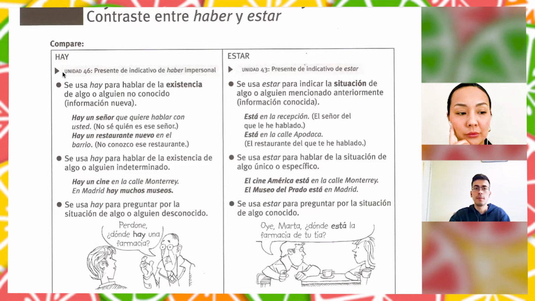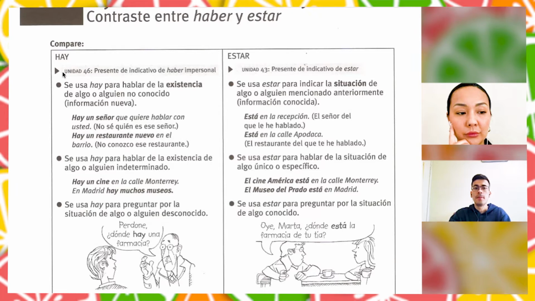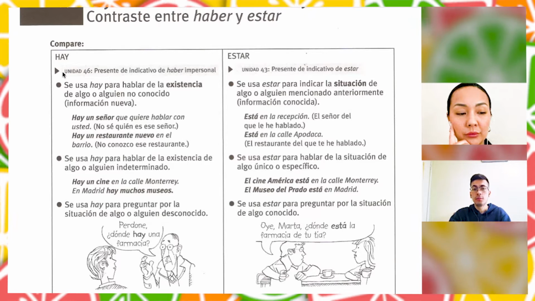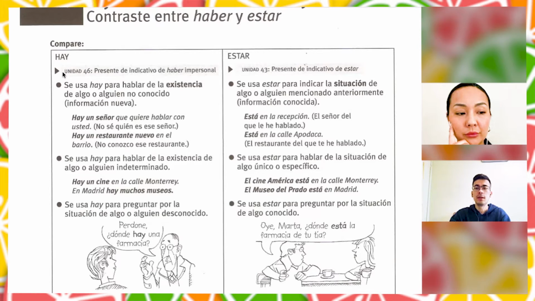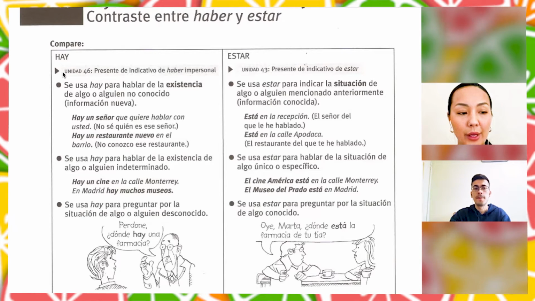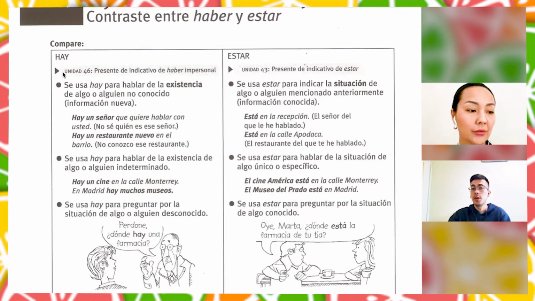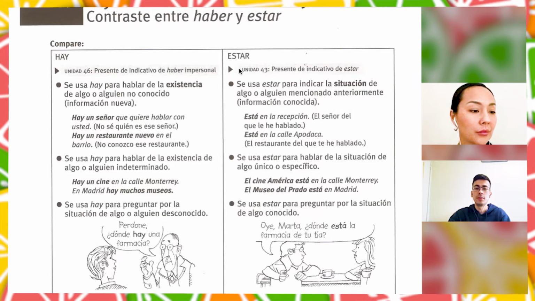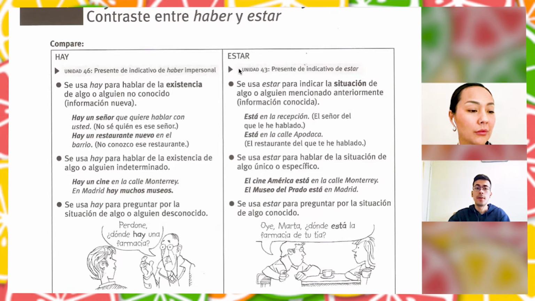So as we remember, the verb "hay" is there is, there are, okay? "Hay un restaurante nuevo en el barrio." There is a new restaurant in the area, right? So we don't know the restaurant, right? This is for the verb "hay", right?